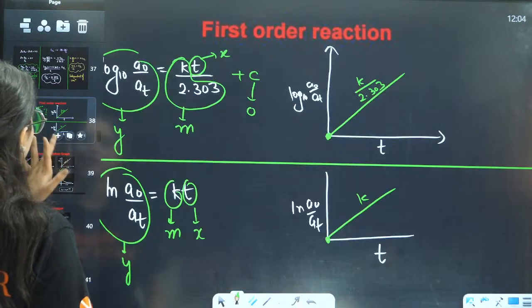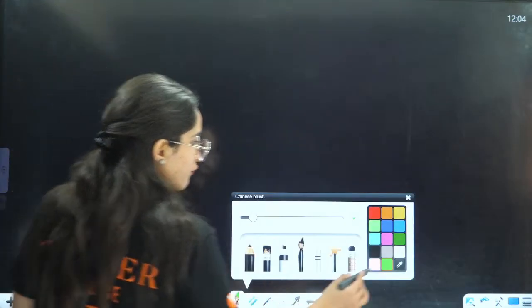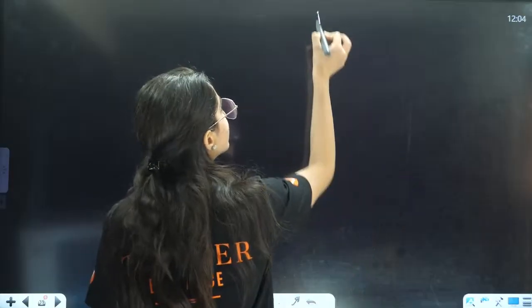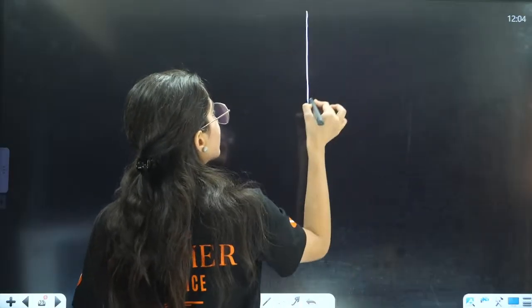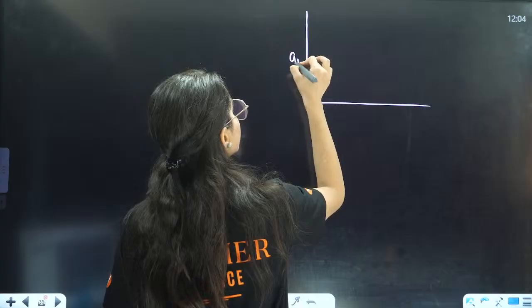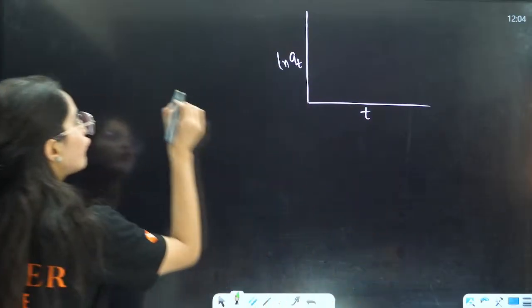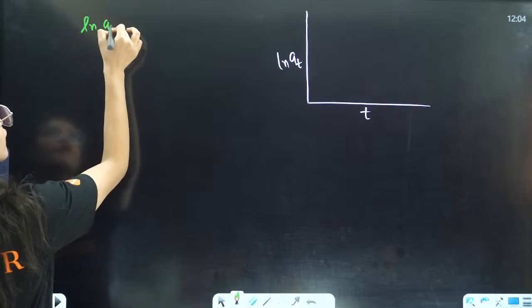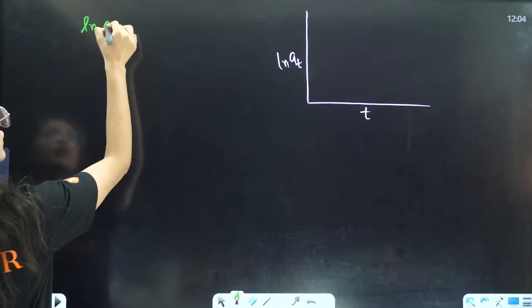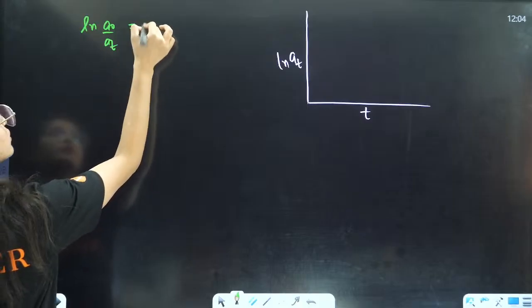If they want you to draw a graph between natural log of AT and T, we know that the formula is natural log of A0 by AT equals KT.